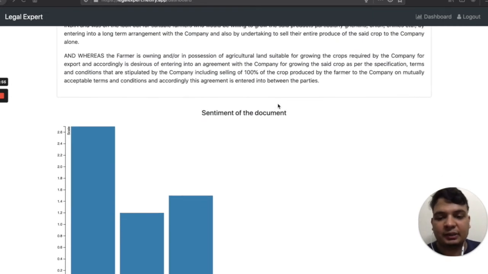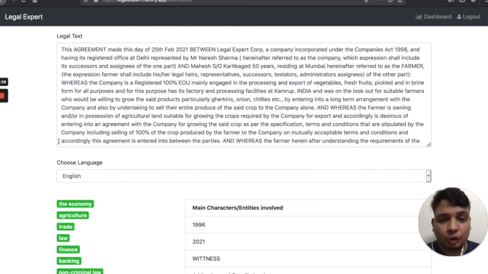Below here, we have the sentiment of the document. Here it says positive, negative, or overall. This is important to understand if the document is biased or negatively impacting farmers. What I showed you just now tackles the second problem, that the contracts were of complex language and more than 3 to 4 pages. Using this, they would be able to get the main characters and important details as well as a short summary to better understand.